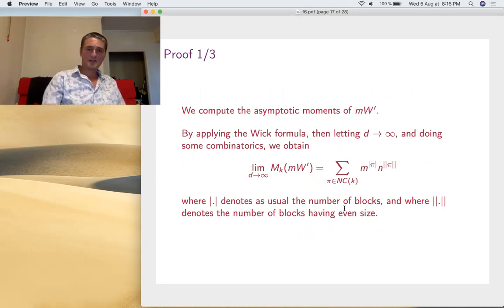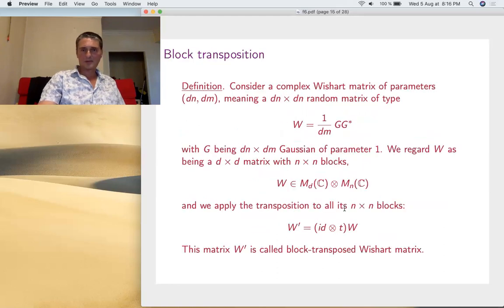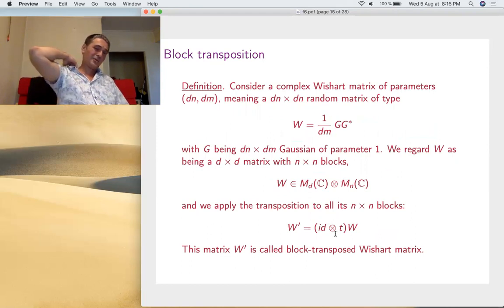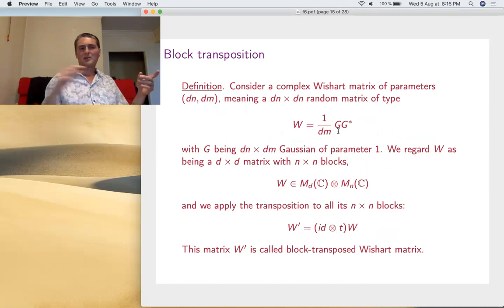Let's go back to the definition of the matrix. It's basically a Wishart matrix here, with a transpose. So when you compute moments, you basically take the same thing, GG star, but with some transpose there. And the moments, once again, are a huge combination of IID variables.